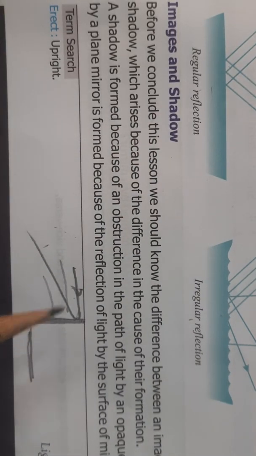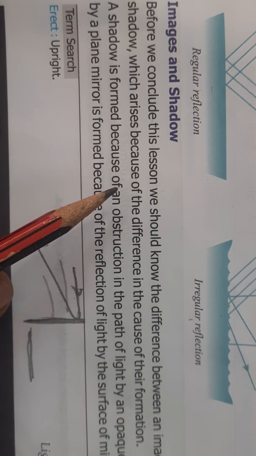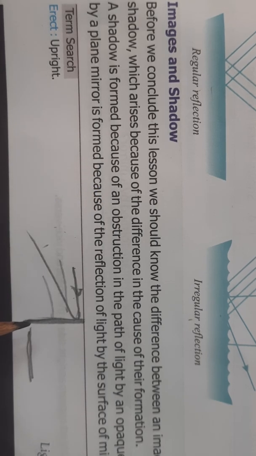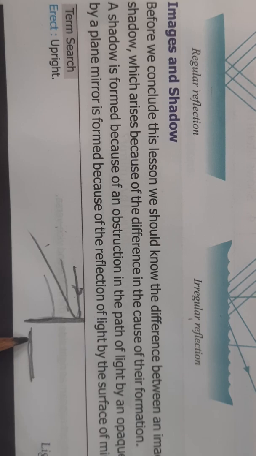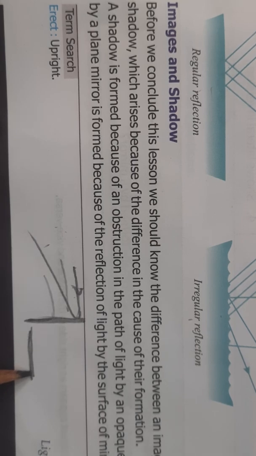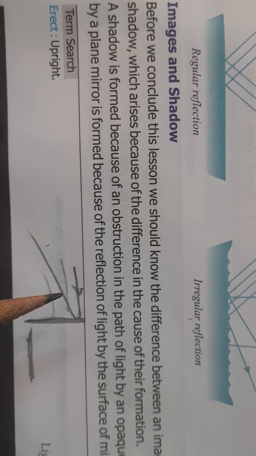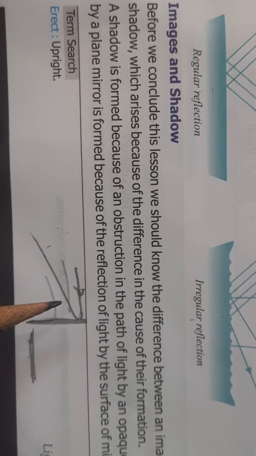The second difference between images and shadow is that, as I told you earlier, shadows are always black in color, whereas images are colorful. You all stand in front of the mirror, children. How does your image look? Whatever dress you are wearing, the same color you can see as the reflection in the mirror.